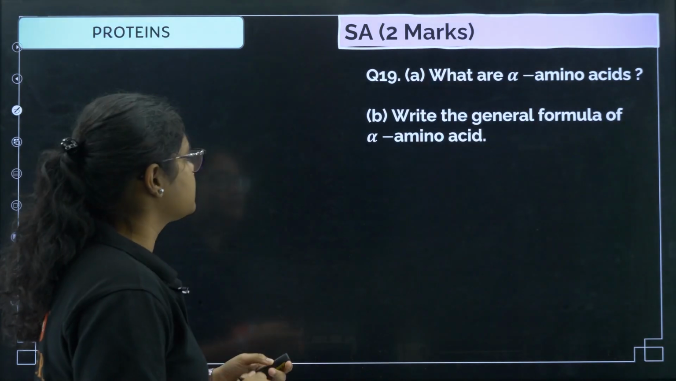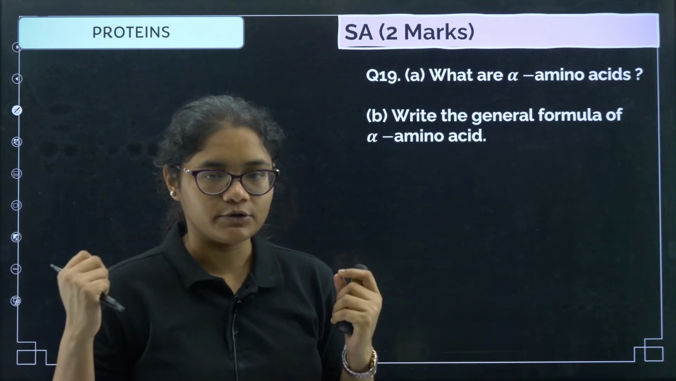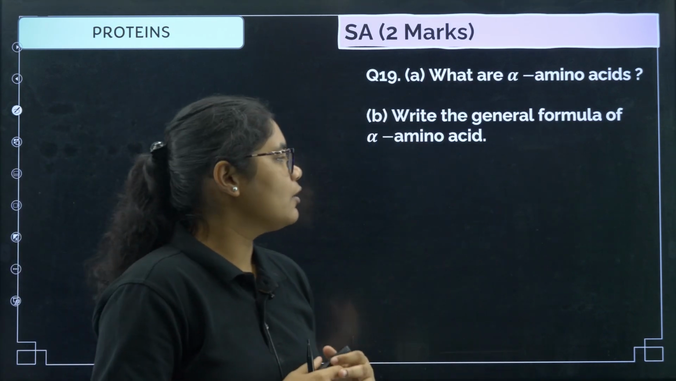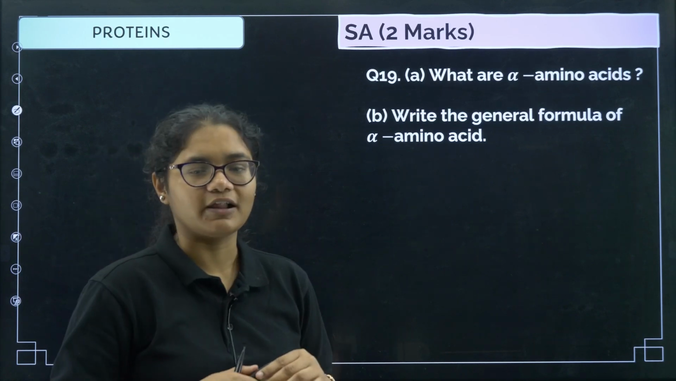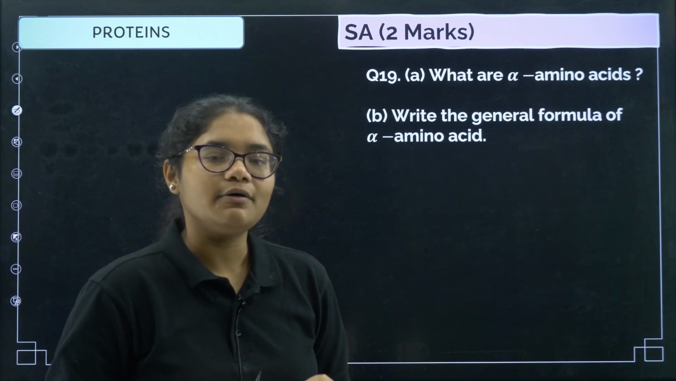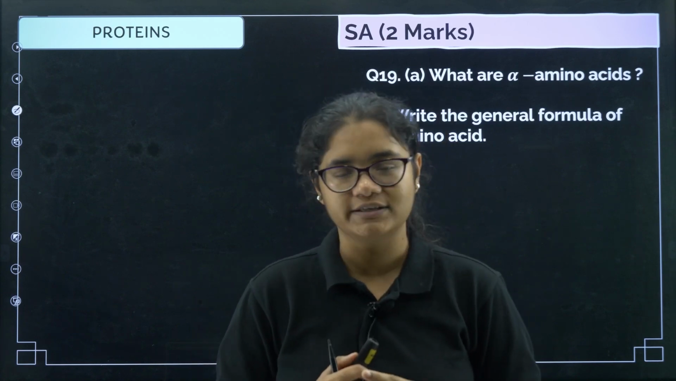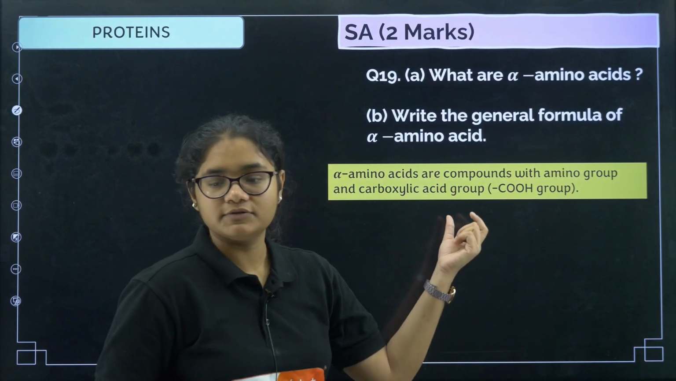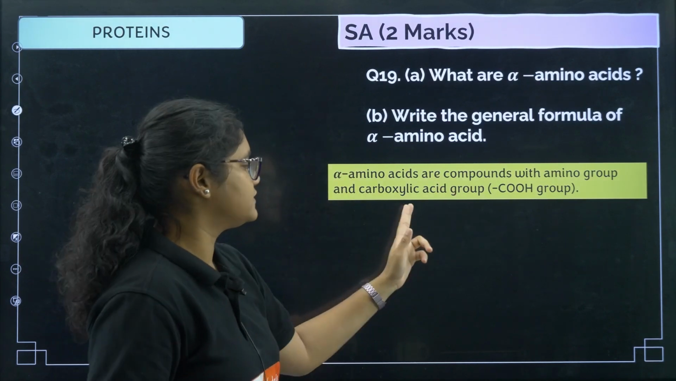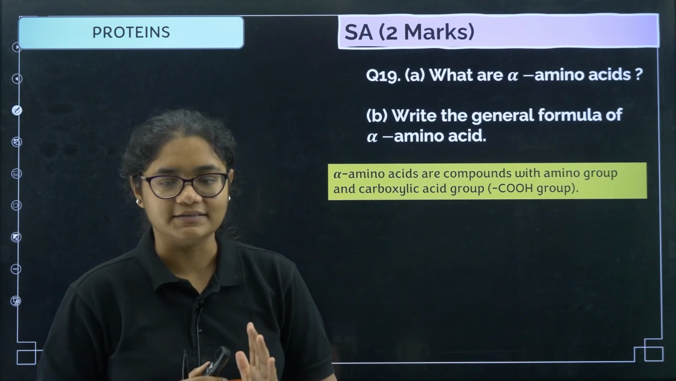Next question number 19, we will now go towards the proteins. Then the second biomolecule, that is proteins. Now what are alpha amino acids? Write the general formula of alpha amino acid. So amino acids are compounds where you have one NH2 group and one COOH group. Alpha amino acids are compounds with an amino group and a carboxylic acid group.